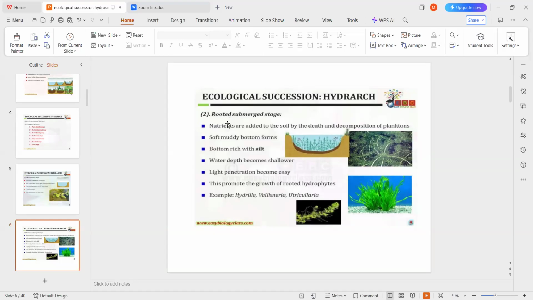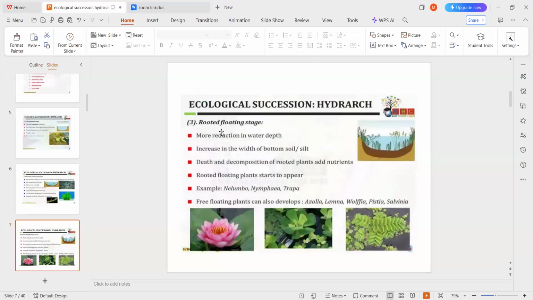The second stage is the rooted submerged stage. Examples for this are Hydrilla, Vallisneria and Utricularia. Later, the third stage is the rooted floating stage. Here there is more reduction in the water depth as the growth of the organisms takes place, and after some time the death of these organisms takes place.